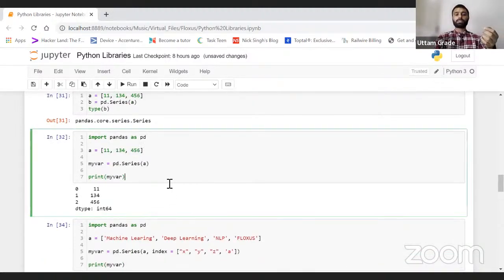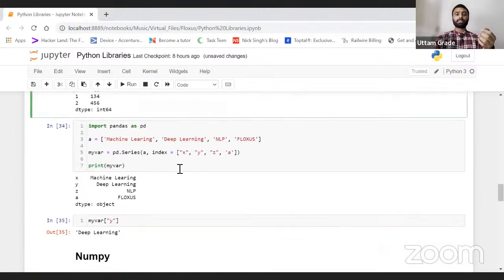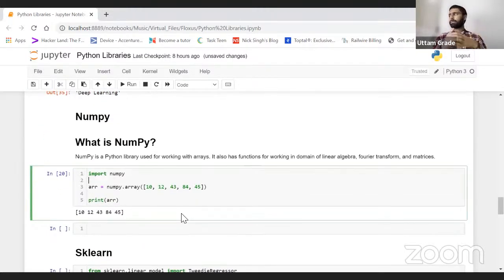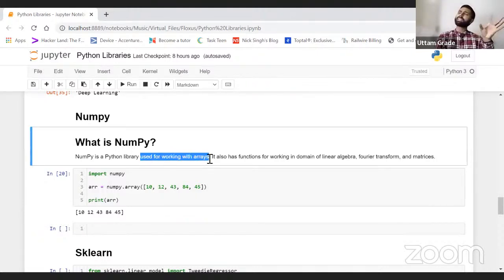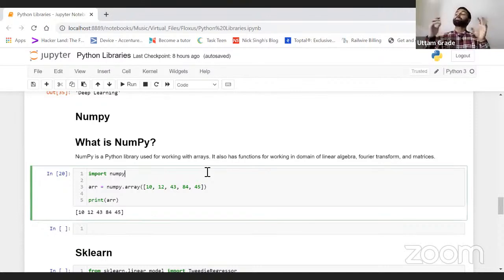Okay, now let's move ahead. Now let's talk a little bit about numpy as well. What exactly is numpy? As I told, pandas and numpy are the famous libraries for data pre-processing, you can say, for the data science side as well, right? Numpy is a Python library which is basically used for working with arrays. What exactly are arrays? Arrays are just like a list, right? But there are some differences between list and arrays. We'll let you know that as well. But in a simpler way, arrays are just like a list.